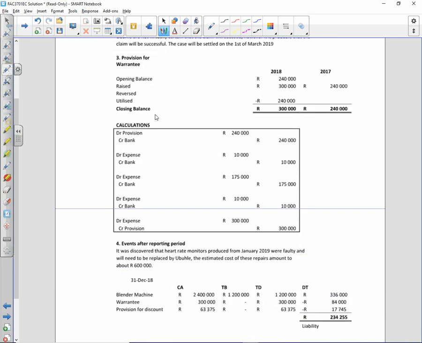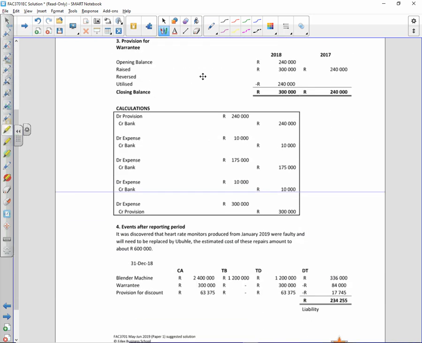found over here, I've got my blender machine with the tax base. That can't be right. Yes, that is right. So this calculation would entail 3 million minus 1.2 for the first year, that's 40%, minus 20% for the second year, which would be 600,000. Everybody happy with that? So end of 2018, I would have a tax base left of 1.2.